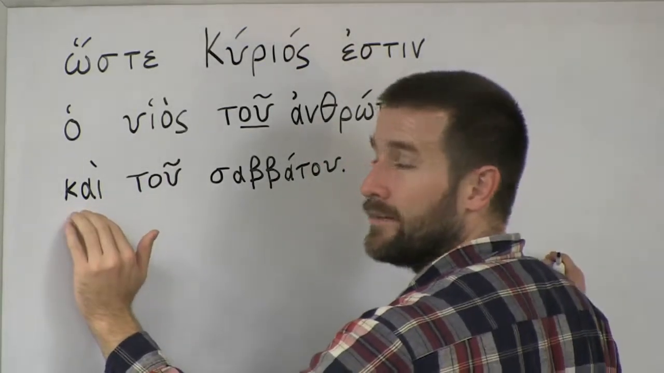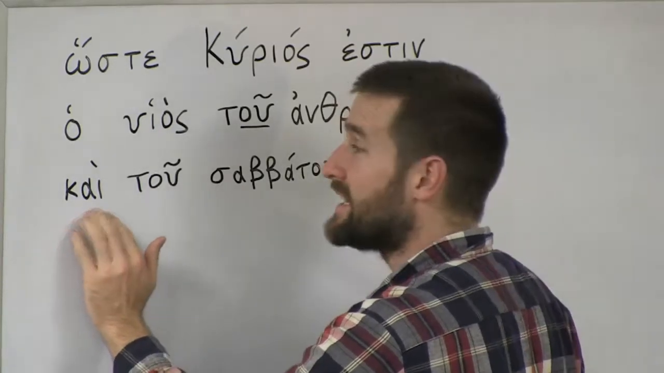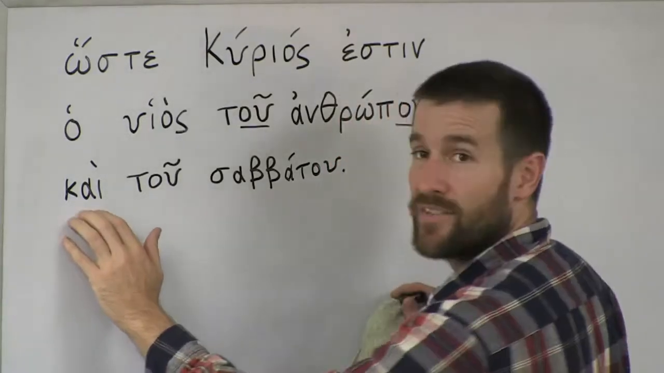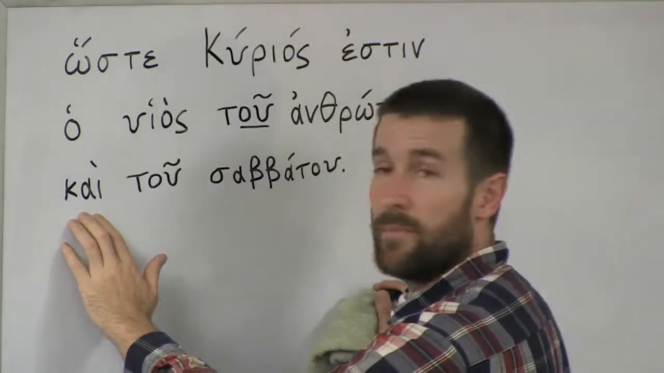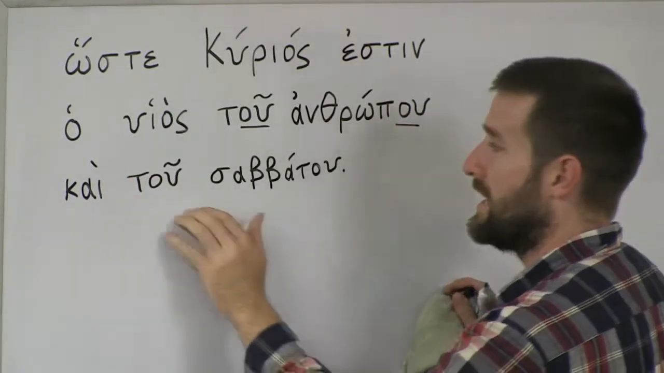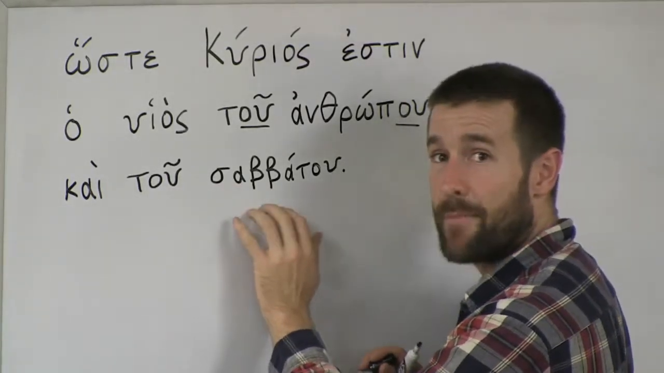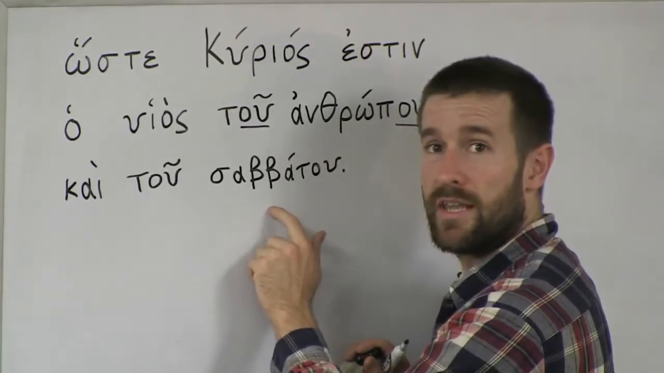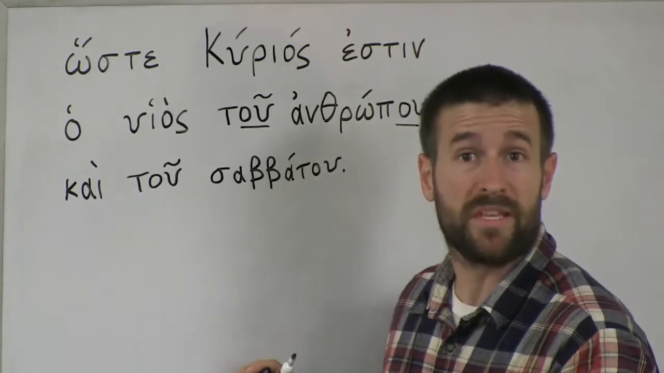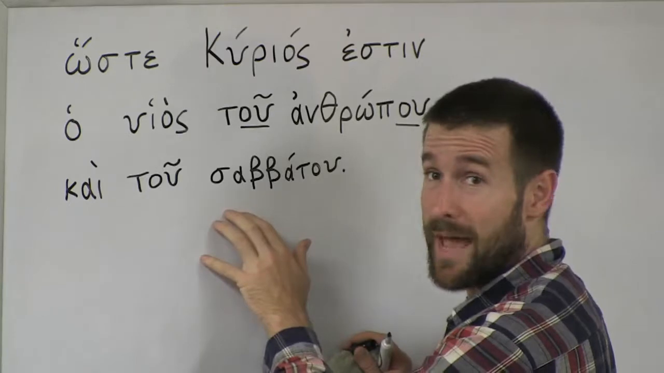Okay, now normally ke means and, and we've seen it mean and a lot, but ke has another meaning of also or too. So here it means also, not and. It can mean both and or also. It says ke tu Sabbatou. Sabbatou here, you can probably tell it sort of resembles our word Sabbath. And this word that we find in the Greek New Testament can either mean Sabbath or week. Often it just means week, but in this case it means Sabbath, and it resembles our English word Sabbath.